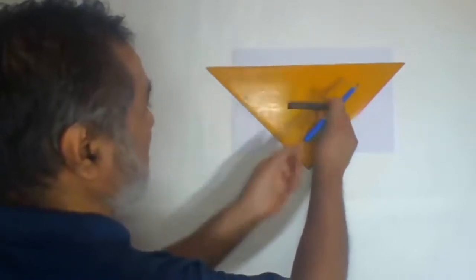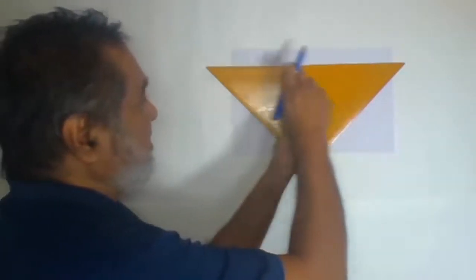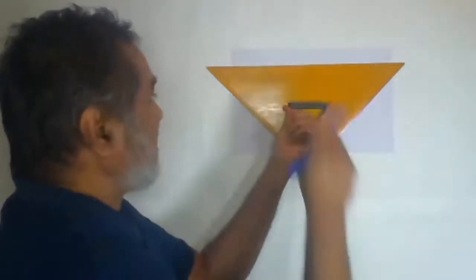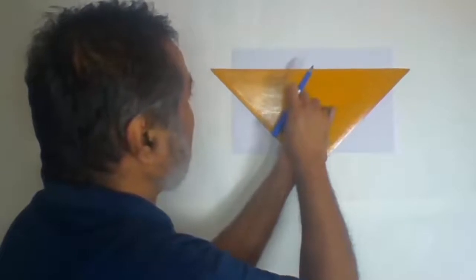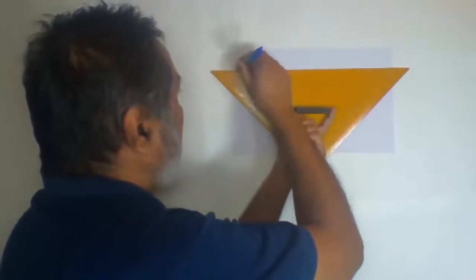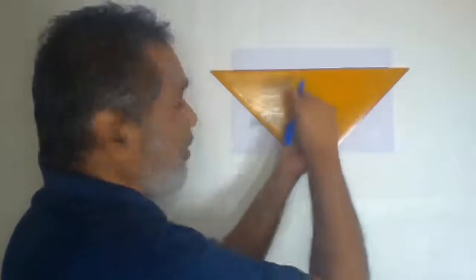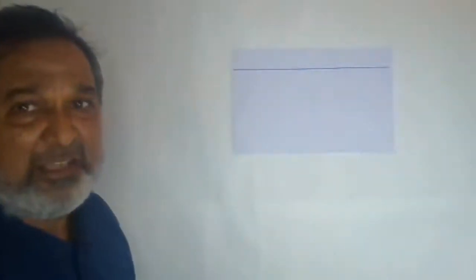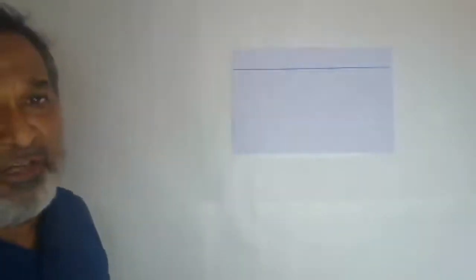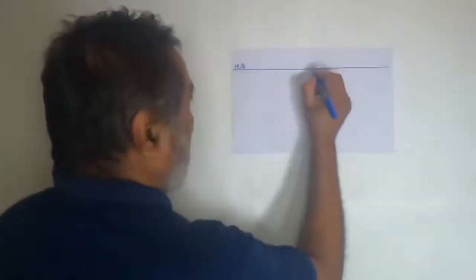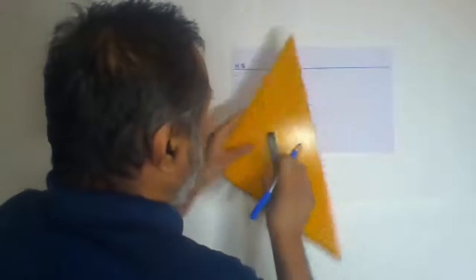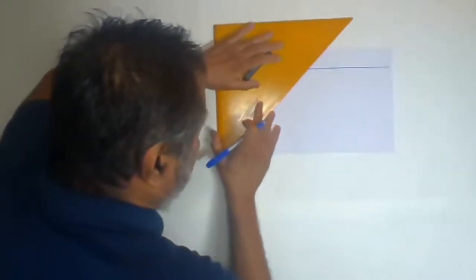Whenever you are going to draw, keep the longest axis of this protractor parallel to the paper, a little bit on the lower side and exactly in the center. I hope this will be a clear line now. Yes, so that line will be your horizontal surface. Here you can write down, this will be your horizontal surface, and make a center point in the middle, and from there we'll draw an inclined bed.